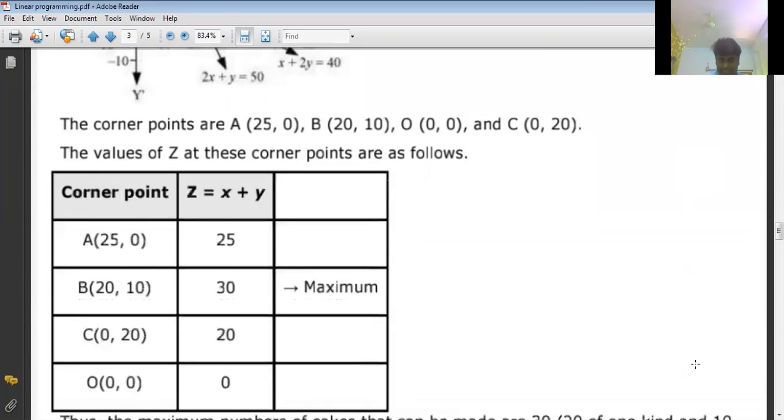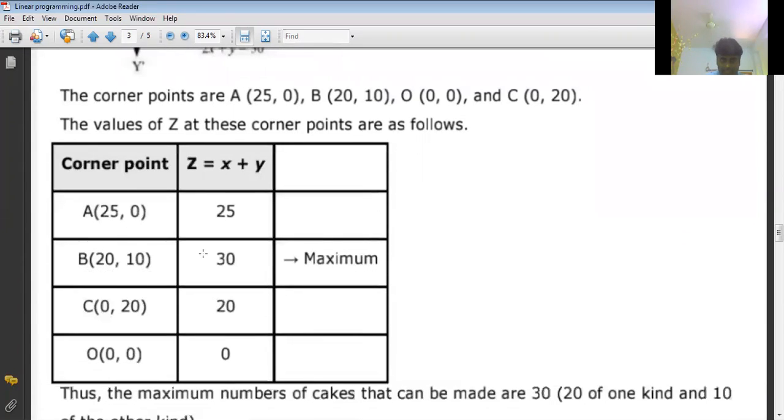What is the objective function? X plus y, substitute there. So at this only, this is maximum. Directly we can write it is maximum at 20 comma 10. What is the meaning of 20 comma 10?